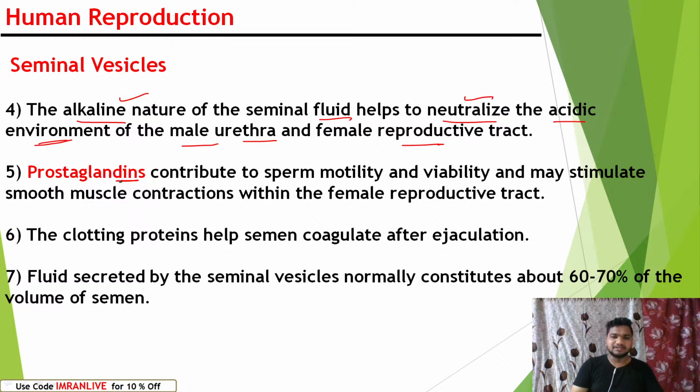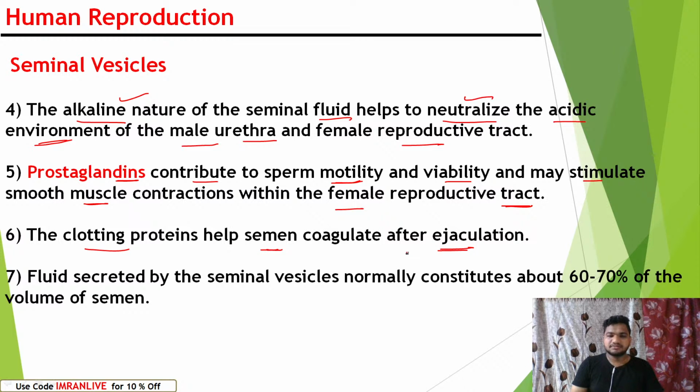Prostaglandins contribute to sperm motility and viability, and may stimulate smooth muscle contraction within the female reproductive tract, also during sexual intercourse. The clotting proteins help semen coagulate after ejaculation.